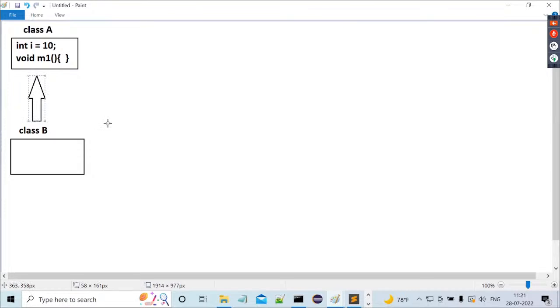The arrow head is always pointing to a superclass. The arrow tail is always representing the subclass. Through this arrow we can conclude what is the superclass and what is the subclass. Superclass is what? A. Subclass is what? B.